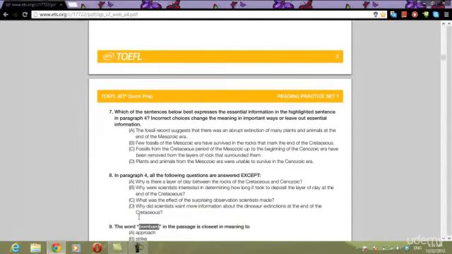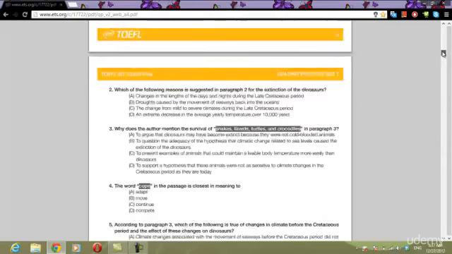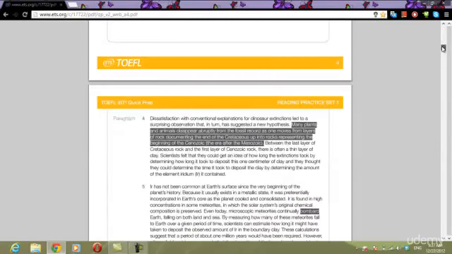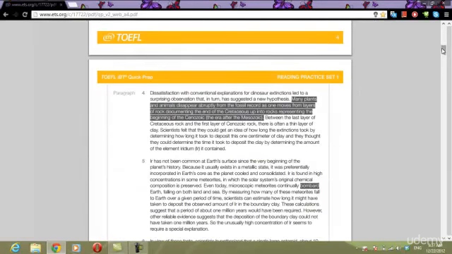Let's see. Why did scientists want more information about dinosaur extinctions at the end of the Cretaceous? That one is answered as well. Why do they want more information? They thought they could determine the time it took to deposit the clay by determining the amount of the element iridium it contained.